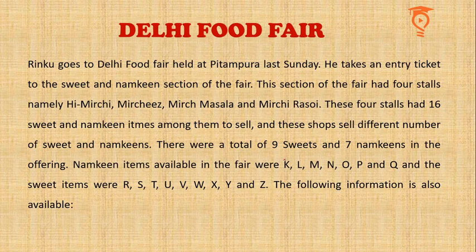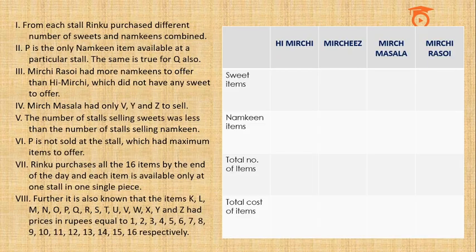Tele Food Fair is the name of the set. Let's have a look. Data is given in two parts, this paragraph and these 8 points. So let us first figure out which sweet items or namkeen items were available for sale at which stall. The names of the stalls are written on the top.